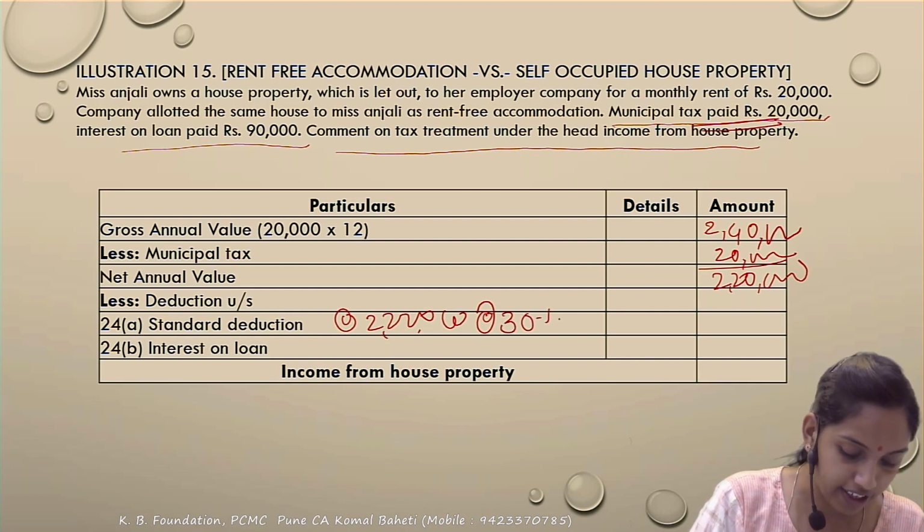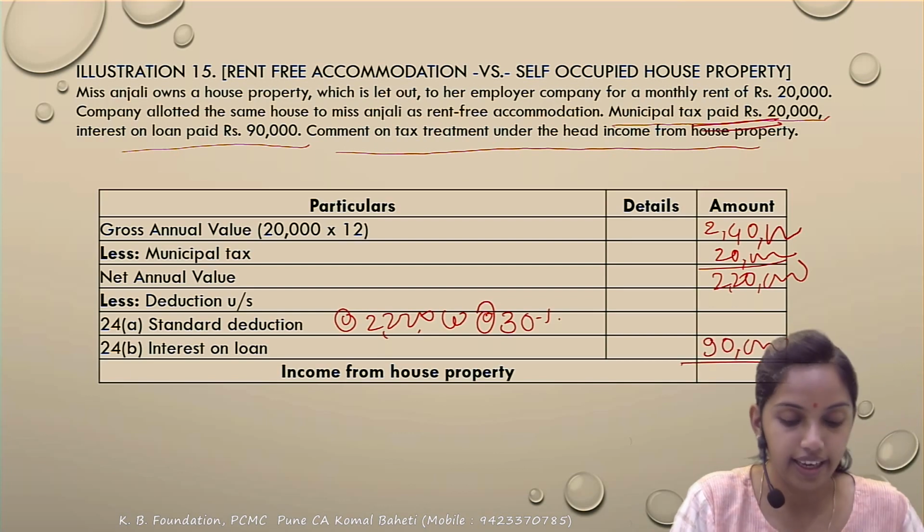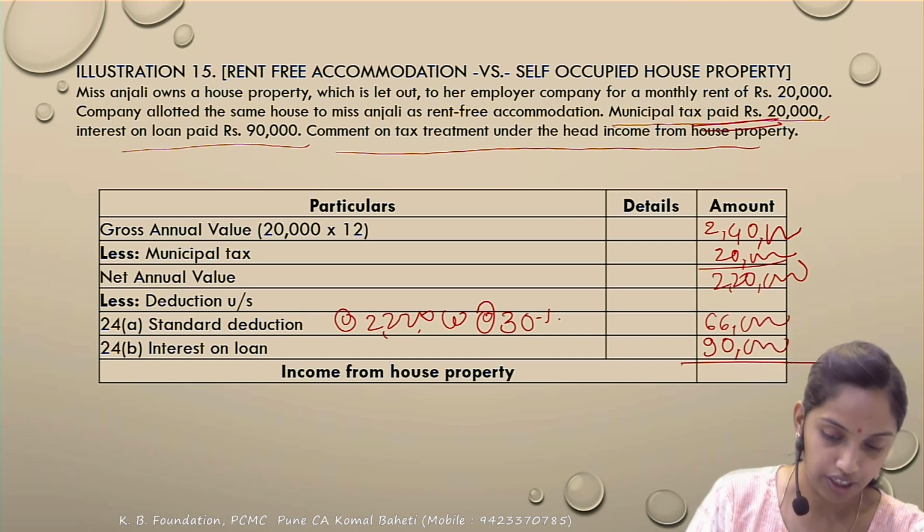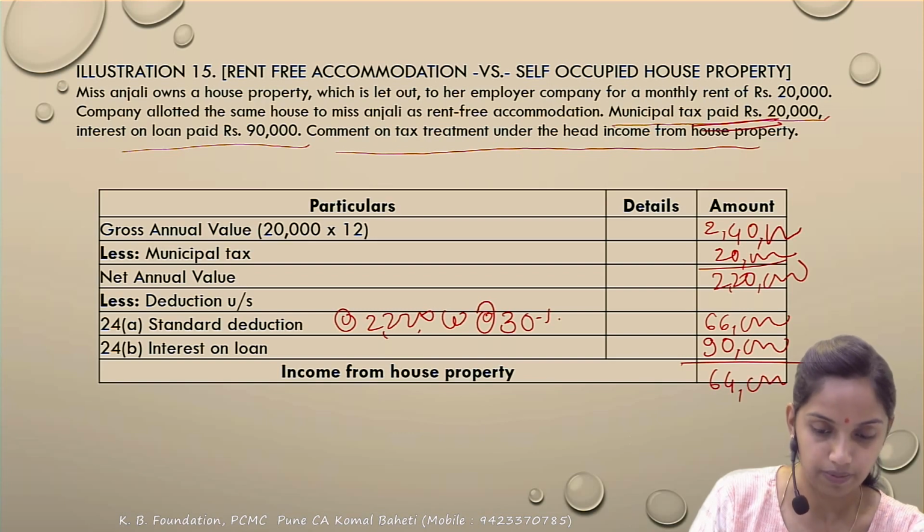Correct. And the interest on borrowed capital, even if it is unpaid, still the deduction would be available. So if you reduce the two amounts, you will get the income to be taxed under the HP. This comes to 66,000. So income to be taxed under the HP is 64,000.